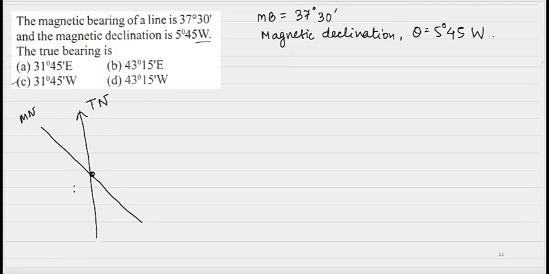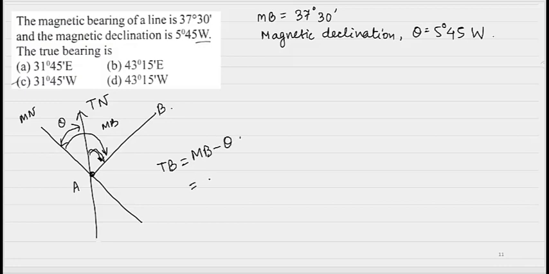And my line AB has the magnetic bearing given. So this whole angle is the magnetic bearing, and this angle is theta. So the true bearing will be the angle measured from true north to the line. To find this angle, we subtract the declination from the magnetic bearing. The magnetic bearing is 37 degree 30 minutes minus 5 degree 45 minutes, which gives